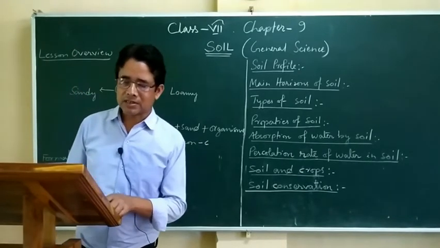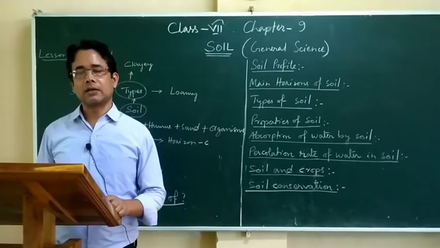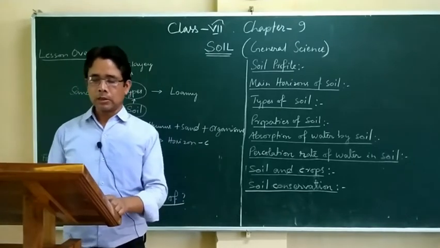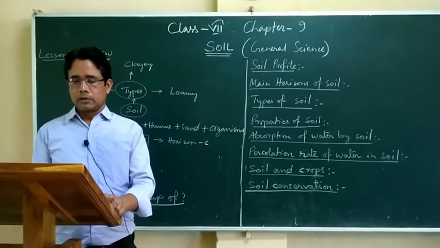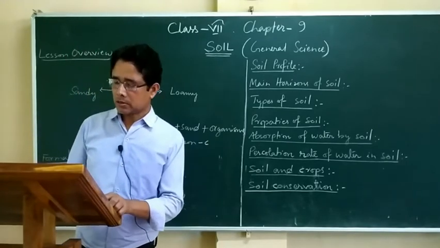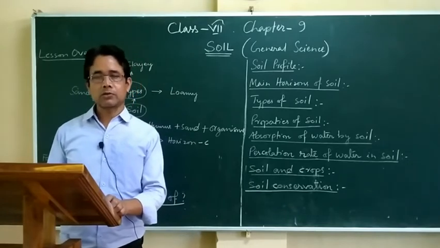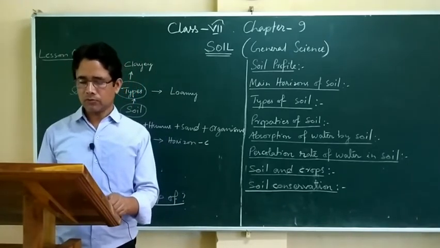Fourth type is silty soil. Particles are smaller than sand. Silt soil particles are smaller than sand, but much larger than clay. This type of soil remains moist for a longer time. That's why many kinds of plants can be grown in this type of soil.